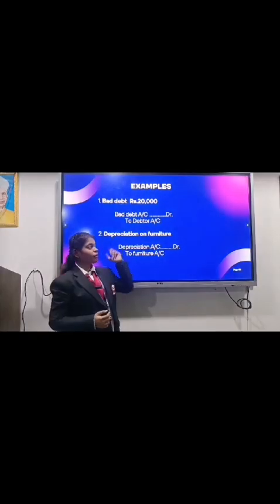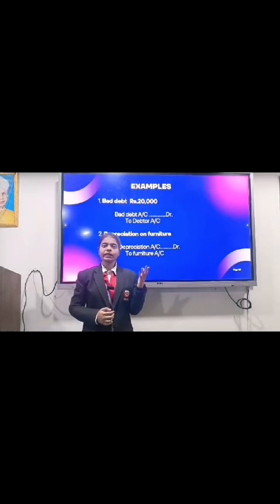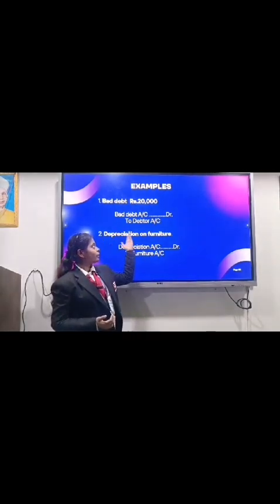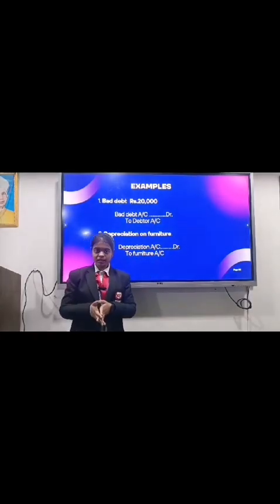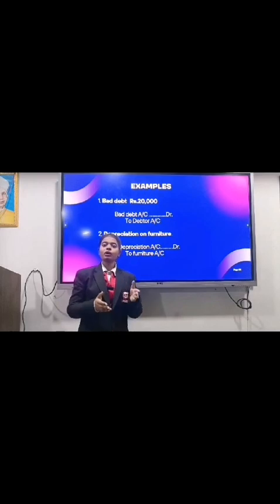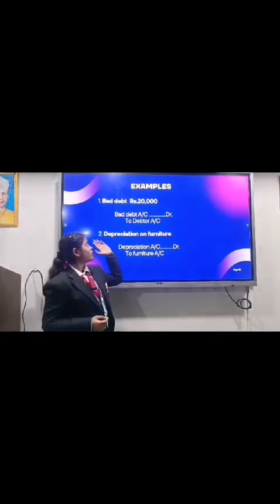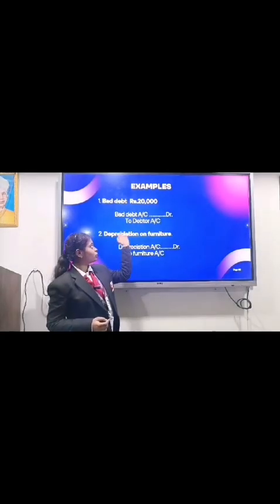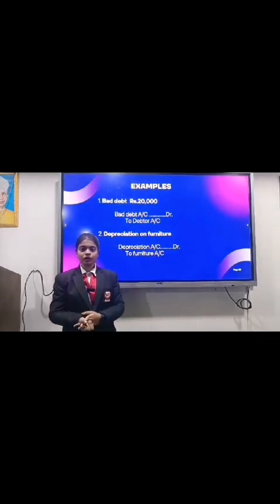When we solve this with the modern approach, we can easily say bad debt is a type of loss, and any loss when it increases should be debited. That's why we put the bad debt on the debit side. And debtor is a type of asset, and when an asset decreases, the modern approach says that it should be credited. That's why we solve this transaction as bad debt account debit to debtor account, which we solve with the help of the modern approach, not by the golden rule.